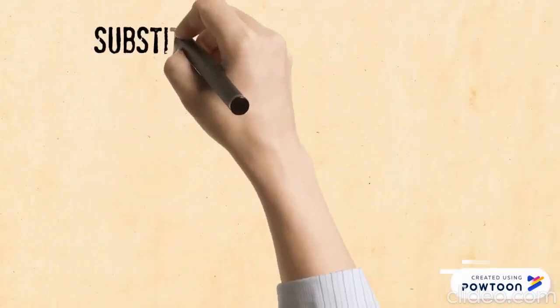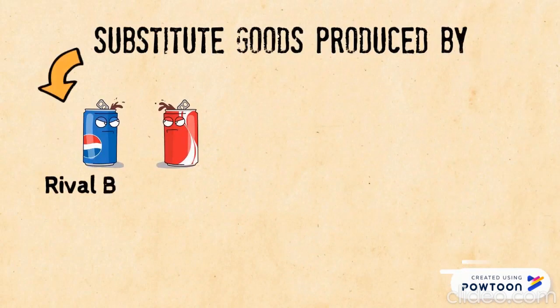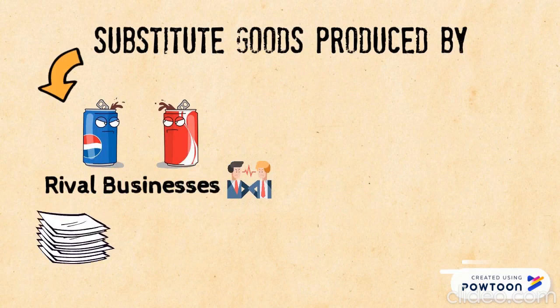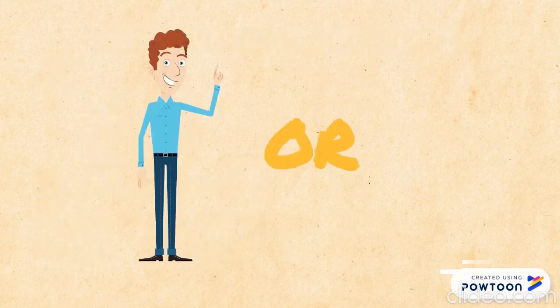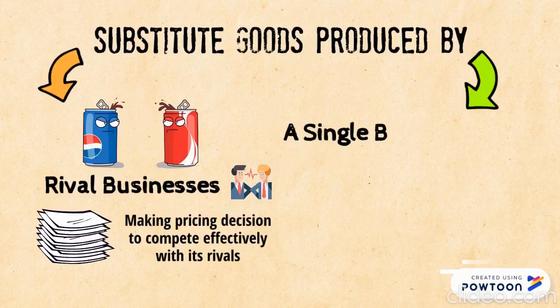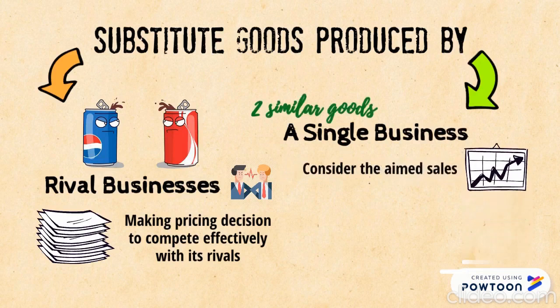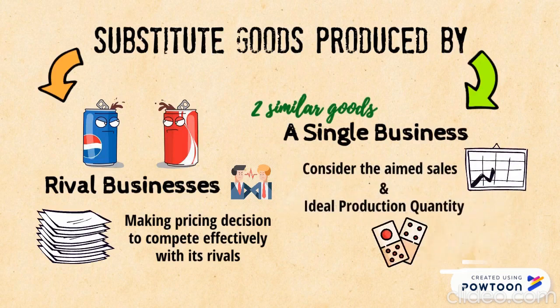That being so, substitute goods can be produced either by rival businesses, where XED would act as a vital piece of information in making pricing decisions to compete effectively with its rivals, or by a single business which has produced two similar goods, hence to consider the aimed sales and ideal production quantity for both of their products.